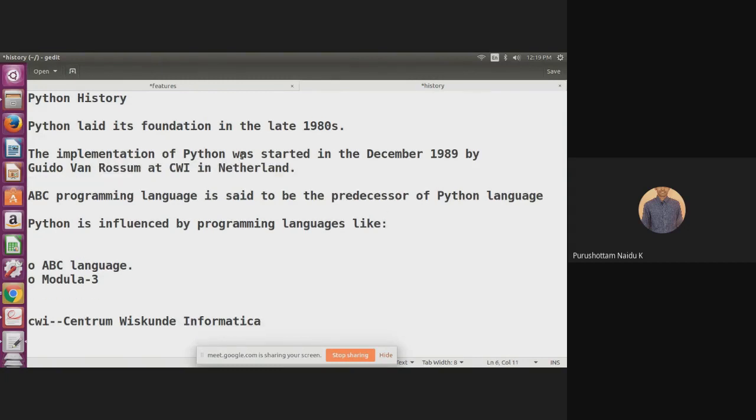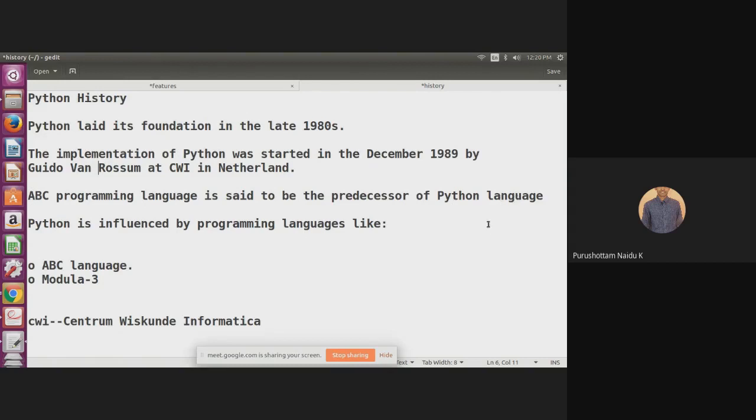Guido van Rossum developed Python at CWI in the Netherlands. CWI means Centrum Wiskunde & Informatica. But actually, the origin of Python is the ABC programming language. The ABC programming language is said to be the predecessor of Python.